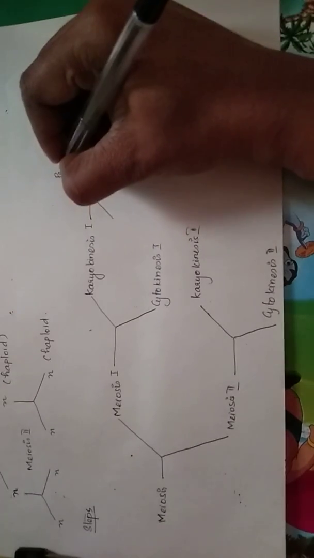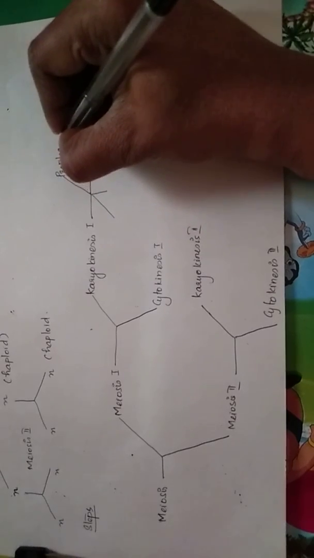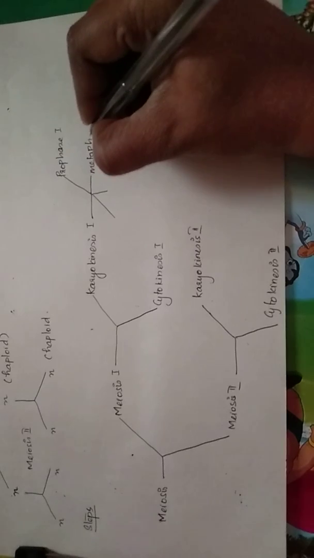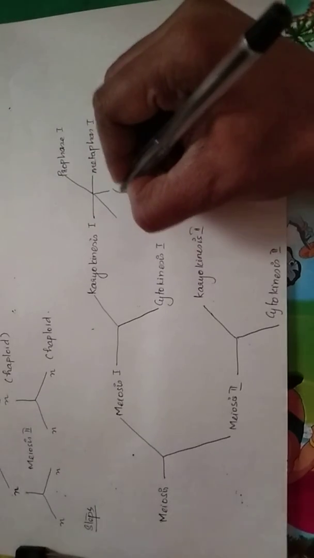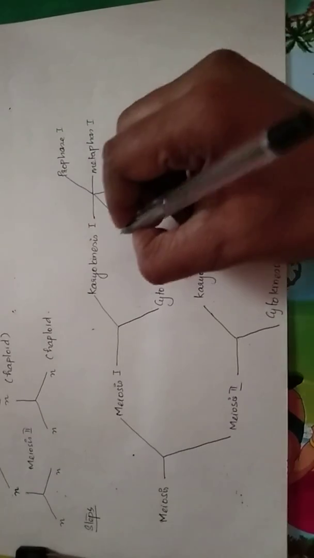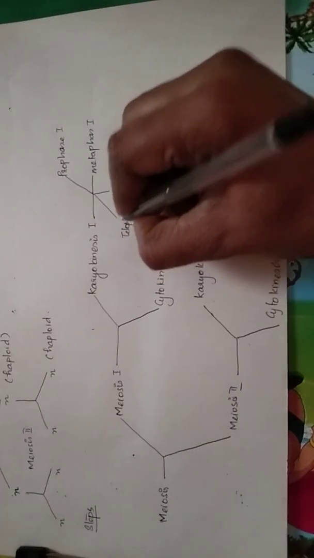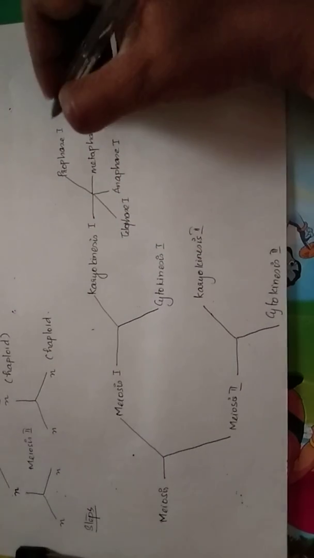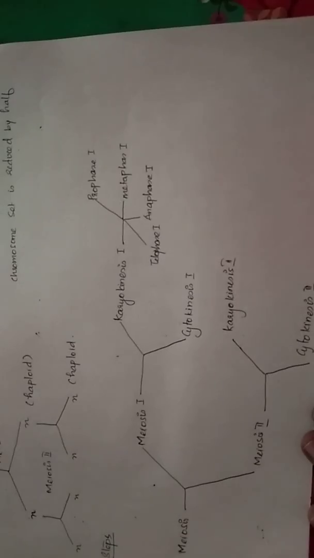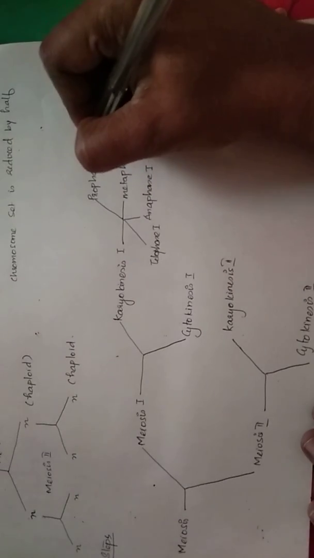The karyokinesis 1 is again subdivided into 4 phases. The first one you call it as prophase 1, metaphase 1, anaphase 1 and telophase 1. This prophase 1 is again divided into 5 subphases.